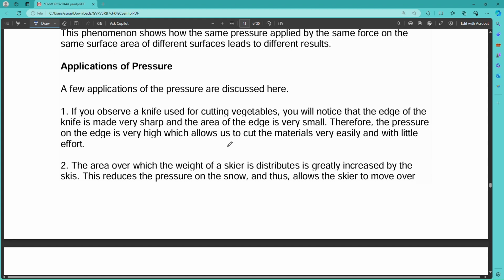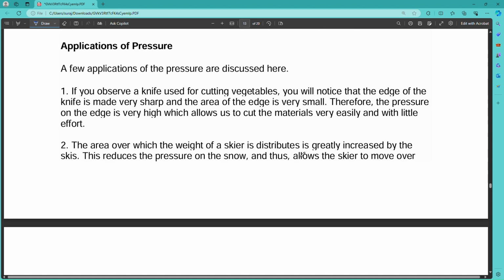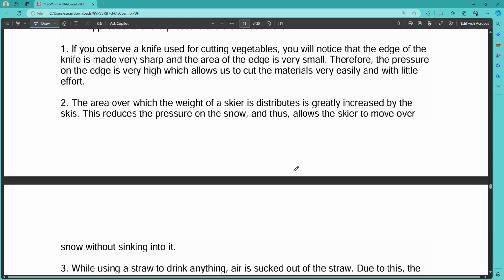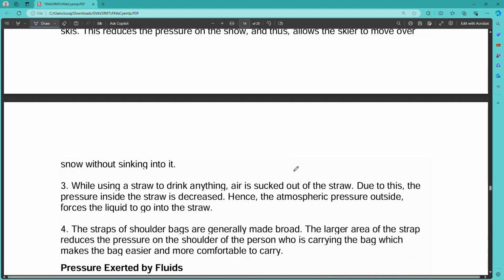Therefore, the pressure on the edge is high, which allows us to cut materials very easily with little effort. But if there is no sharp area, the surface area will increase, and you will have difficulty cutting. The area over which the weight of a skier is distributed is greatly increased by the skis. This reduces the pressure on the snow and thus allows the skier to move over snow without sinking into it.